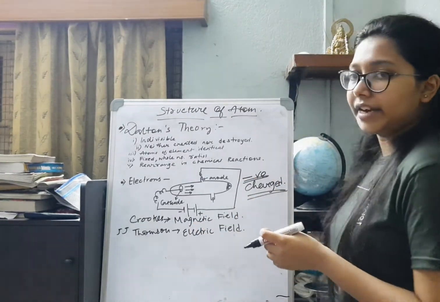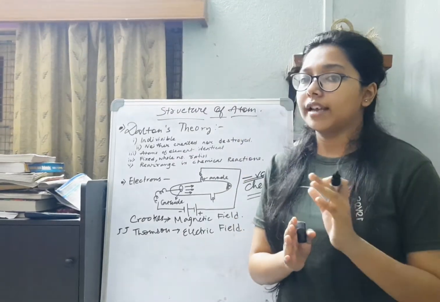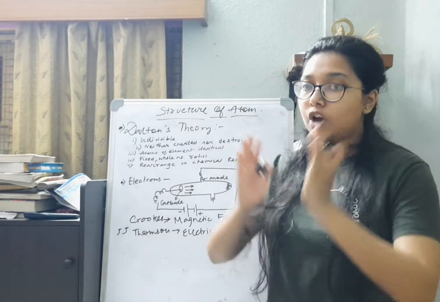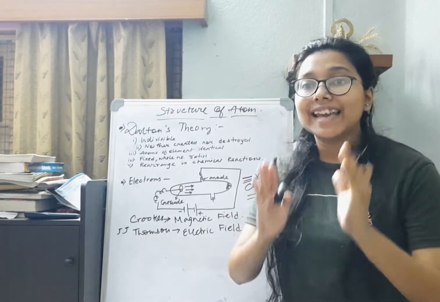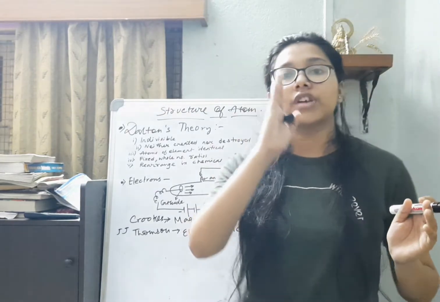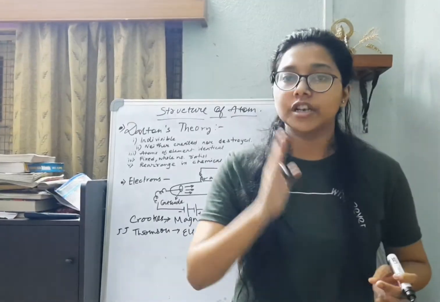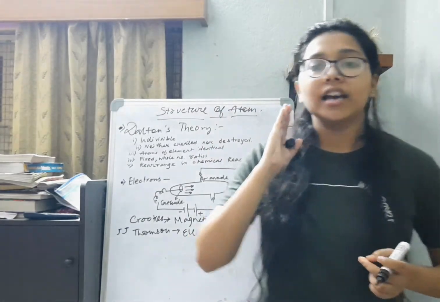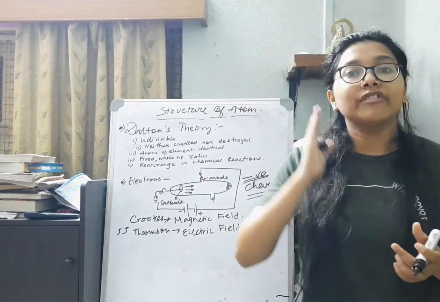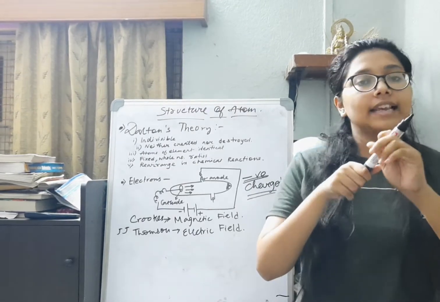So he concluded that these cathode rays are negatively charged, and J.J. Thomson was the first to name them electrons. So the naming of the cathode rays, which constituted negatively charged particles, as electrons was done by J.J. Thomson.